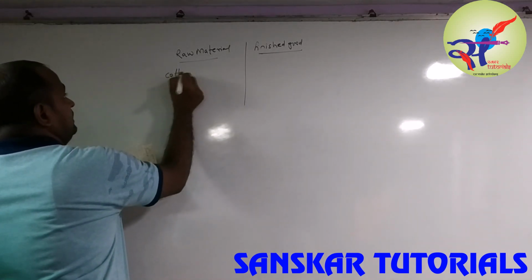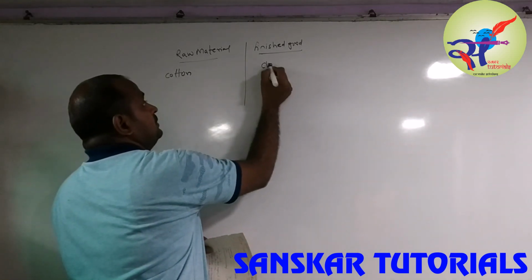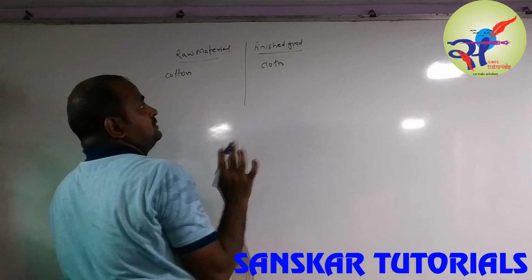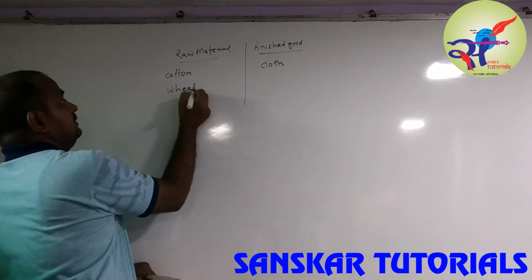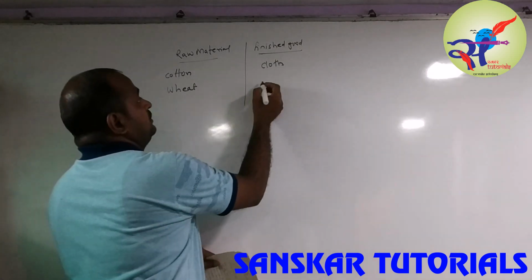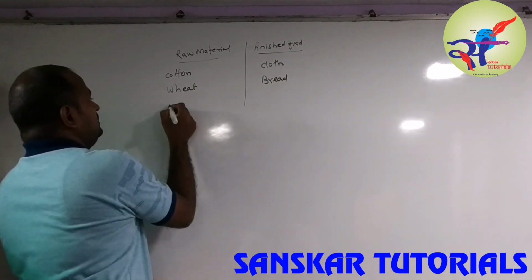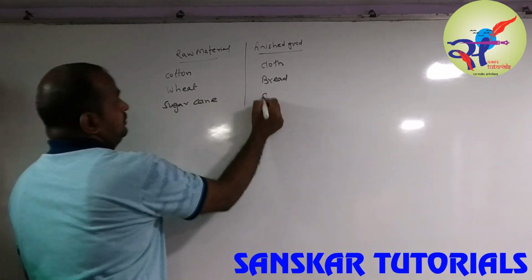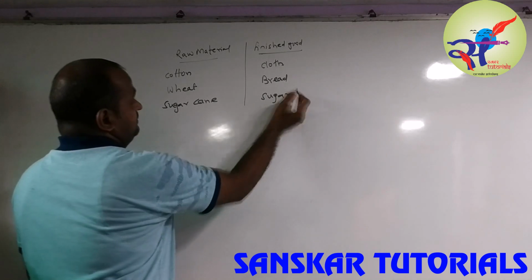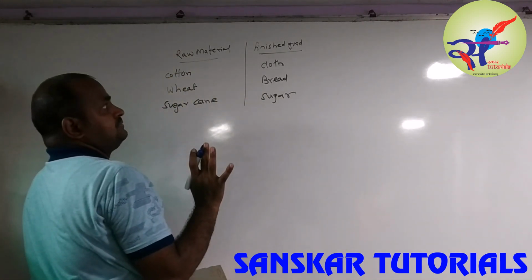Let's take this cotton. It is a raw material for cloth. That is a finished good. Wheat is a raw material to produce bread. Sugarcane, you already know, is used to produce sugar and jaggery. So that is a raw material and finished goods.